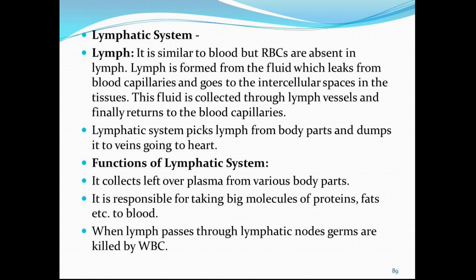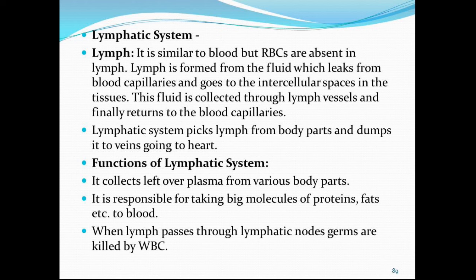Now, lymph is not red like blood because it does not contain RBC. It contains large proteins and digested food. It also contains germs from the cells and fragments of dead cells. It is another medium of circulation in the human body. But this lymph always flows in only one direction, that is from the body tissues to the heart. Since lymph is derived from the tissue fluid which remains outside the cells of the body, it is also called extracellular fluid. Lymph contains a special type of WBC called lymphocytes which help in fighting infection and disease.